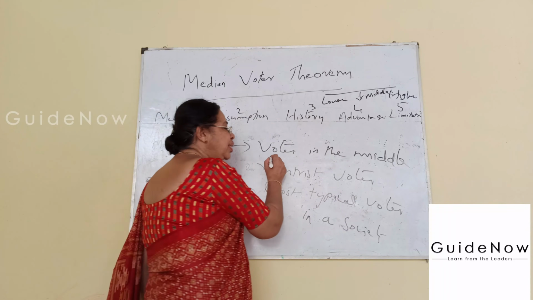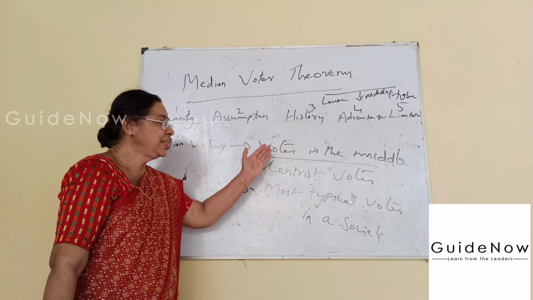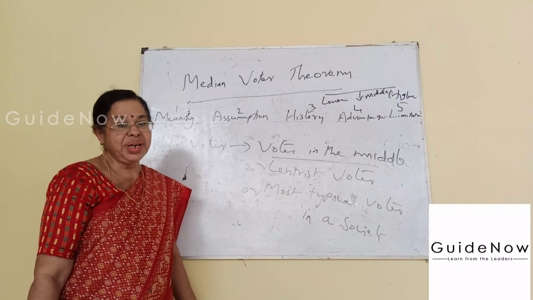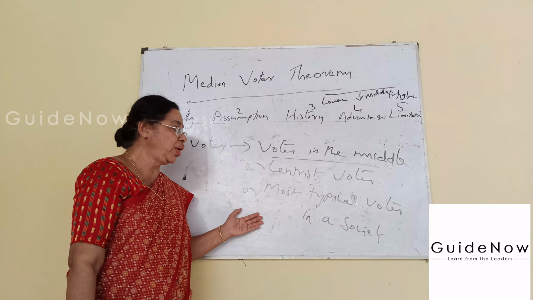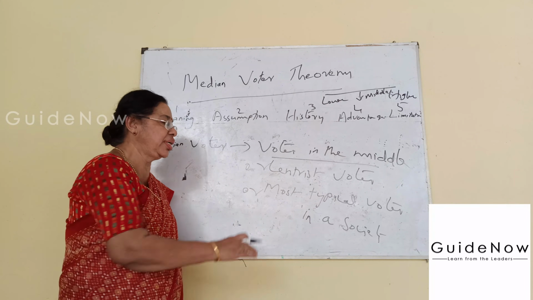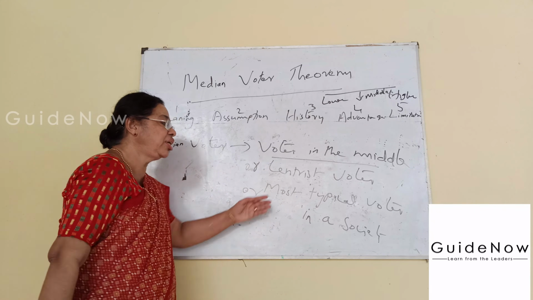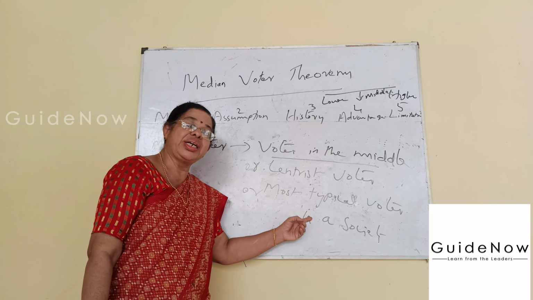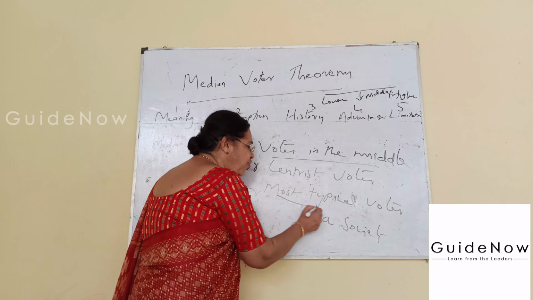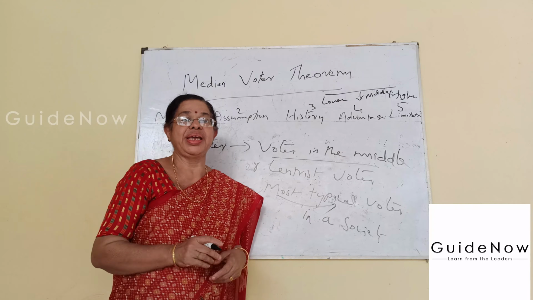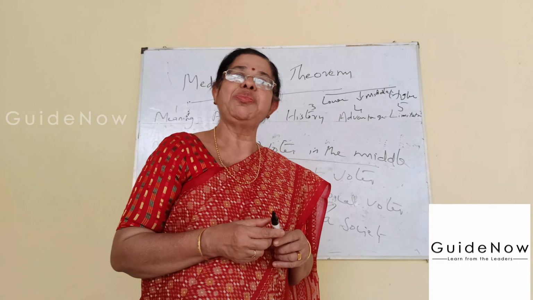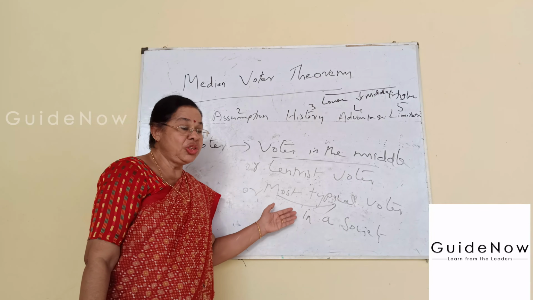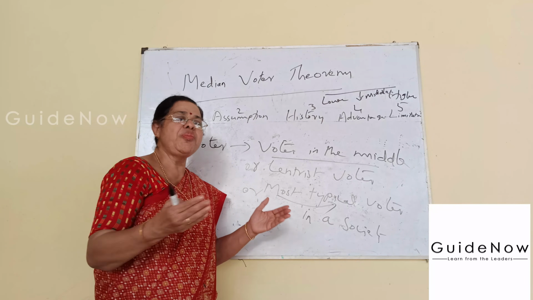First, this is the voter in the middle. There is no doubt, the voters who belong to the middle section are known as median voters. Otherwise, this is also known as the centrist voter, the voter who is at the center. And last is the most typical voter in the society. Here there is a wide meaning for most typical voter in a society. What is meant by most typical voter? The most typical voter can possess many qualities.